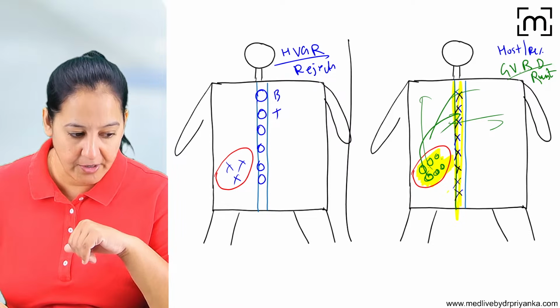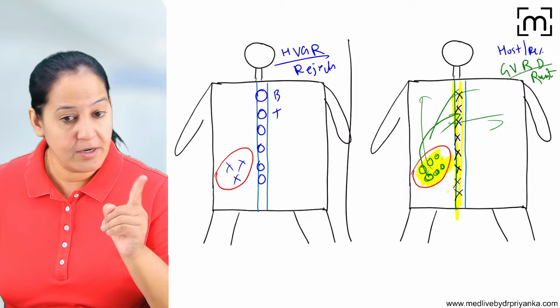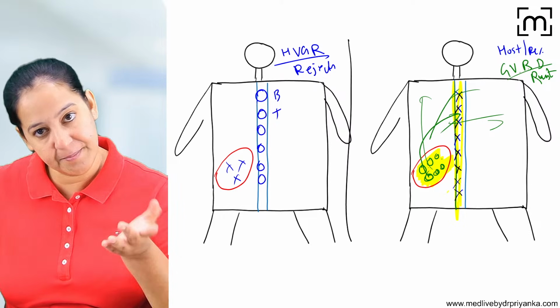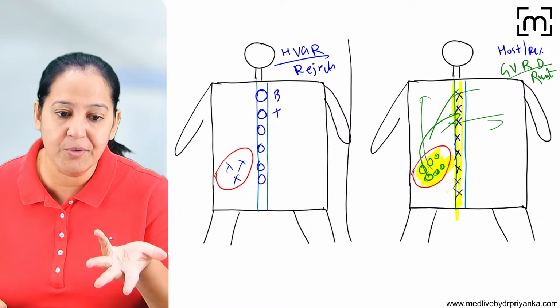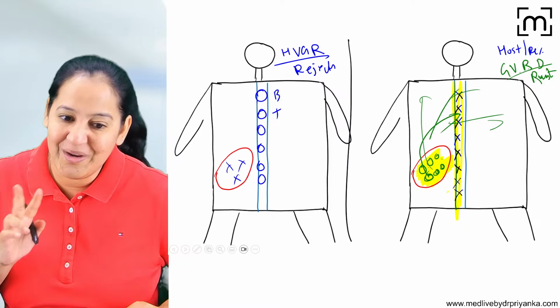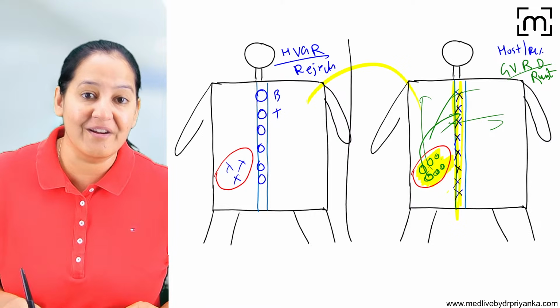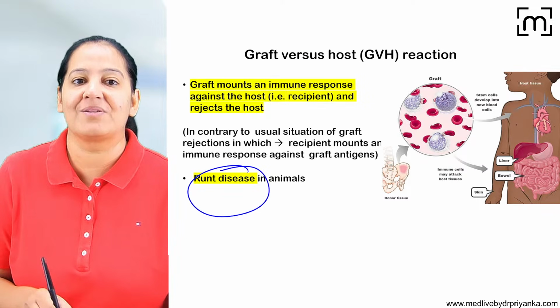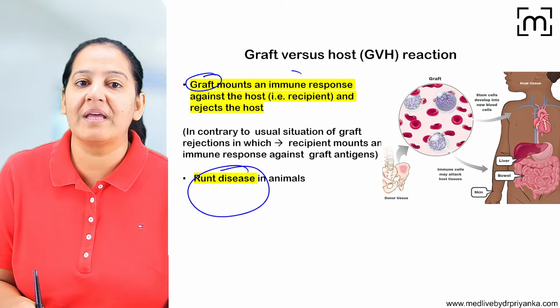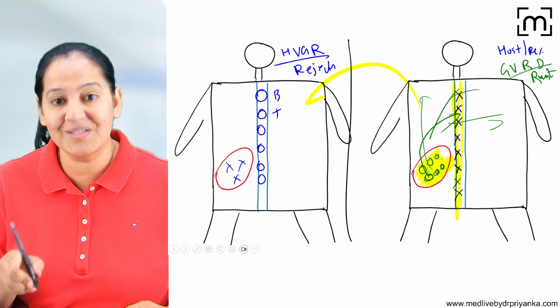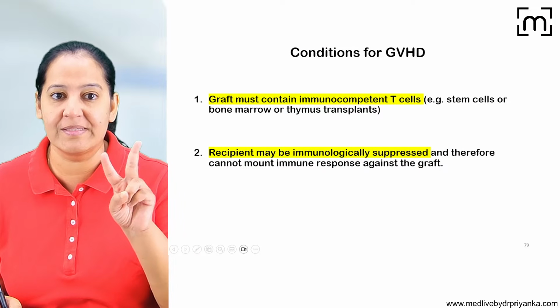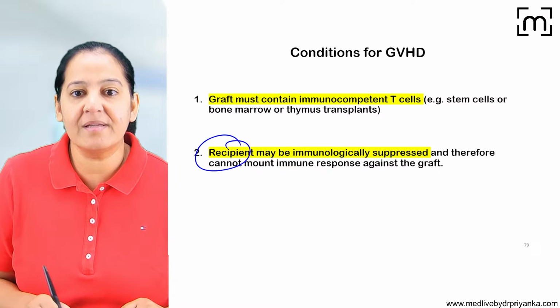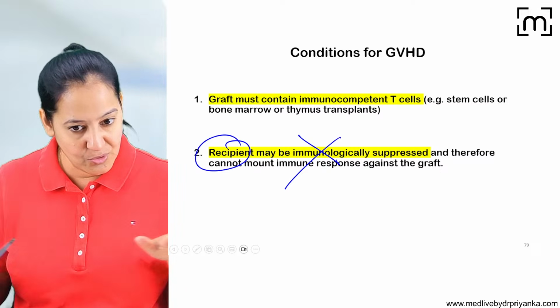Got it? So the recipient doesn't have immune cells, they are immunocompromised, and the graft has the immune cells, that is immunocompetent. Only then is this combination possible. Usually the reverse is there. Okay, got it. So this is runt disease. The graft is mounting an immune response on the host. This is known as runt disease. So the two prerequisites are that the recipient is immunosuppressed, the recipient doesn't have immune cells.